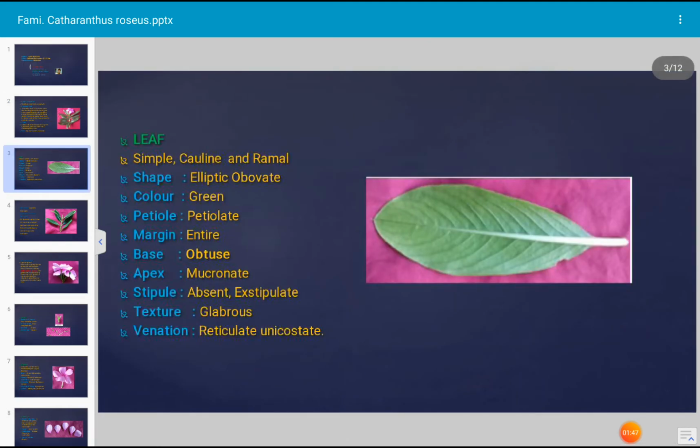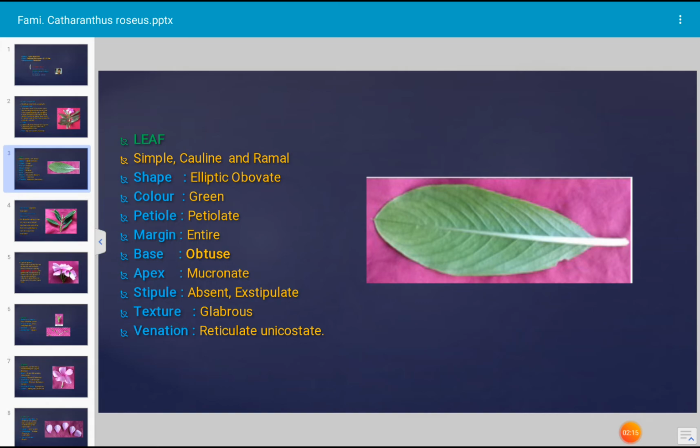Next, this is the leaf of Catharanthus roseus. The leaf is simple. Why is it called simple? Because it has only lamina and the stalk, that is the petiole. In the leaf only petiole and lamina are present. Such a leaf is described as simple. The leaf is cauline, that means it arises from the stem, and ramal, that means it arises from the branches.